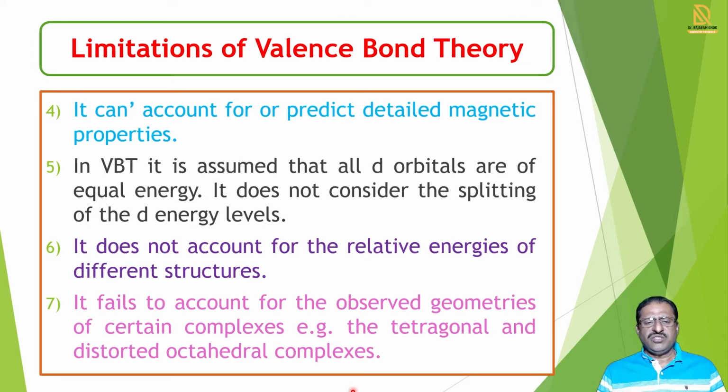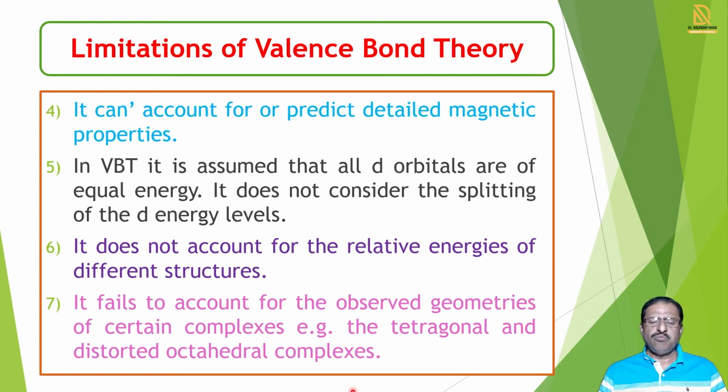In valence bond theory, there is an assumption that all d orbitals are of equal energy, but actually all the d orbitals are not of equal energy, and there is splitting of the d orbitals, and by splitting of the d orbitals there is formation of different groups, and this is not explained by this theory. Valence bond theory does not account for the relative energies of different structures.